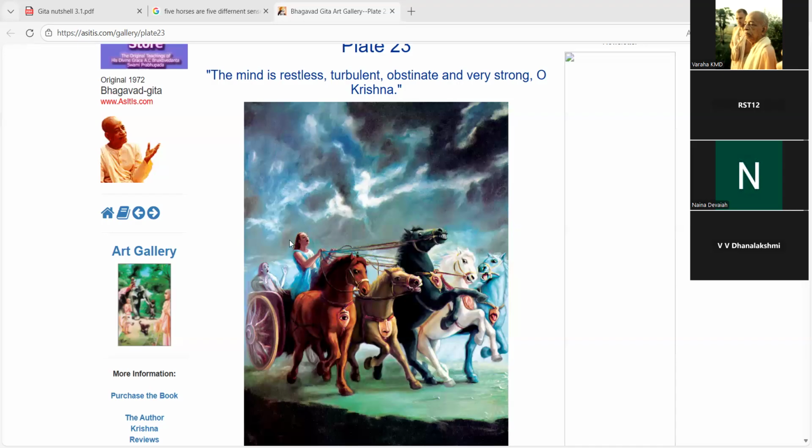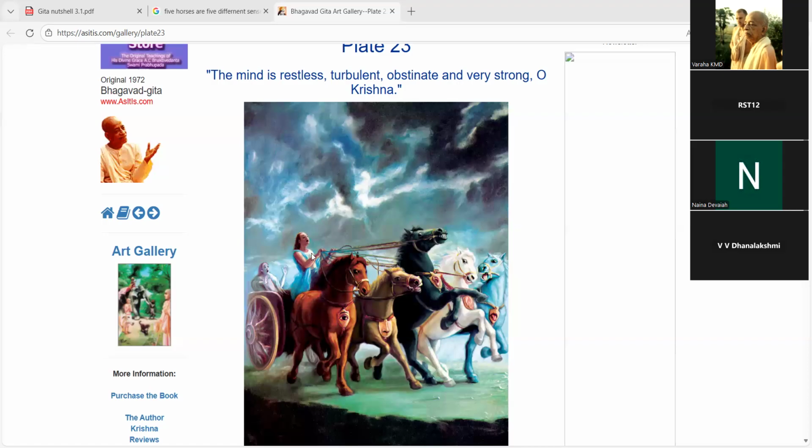And now you see this intelligence. This intelligence's job is, if this horse is running in that direction, immediately intelligence should take control of the mind which is getting dragged. So mind is not very intelligent. Mind gets dragged by these senses. The eyes see something, this horse starts running in that direction, the mind is dragged.